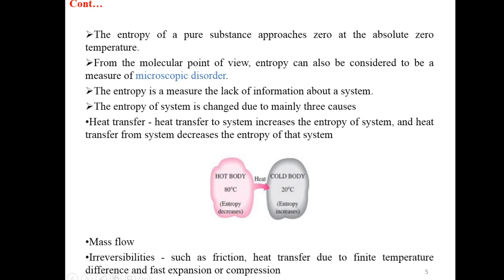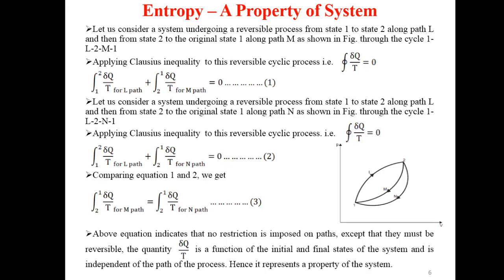Third is irreversibilities such as friction, heat transfer due to finite temperature difference, and fast expansion or compression. This leads to irreversibilities. Next is entropy, a property of system. Let us consider a system undergoing a reversible process